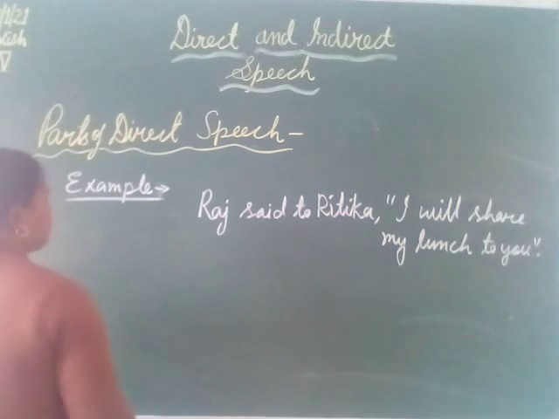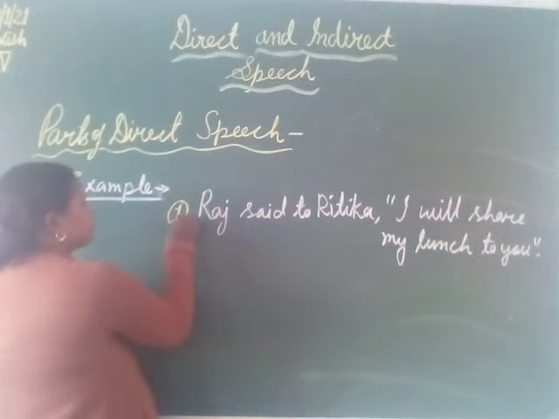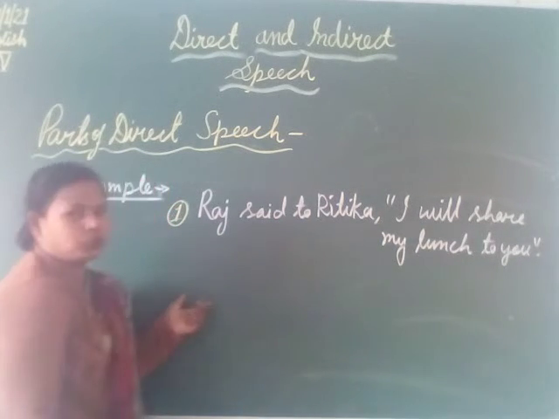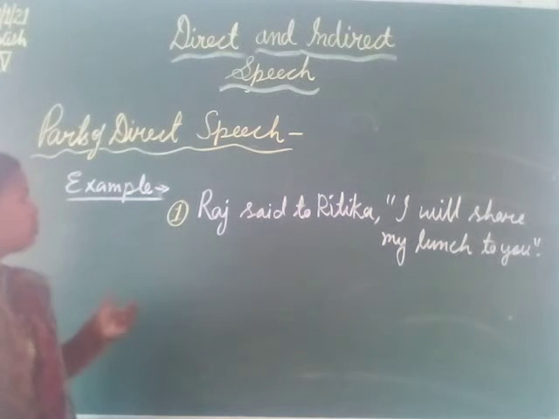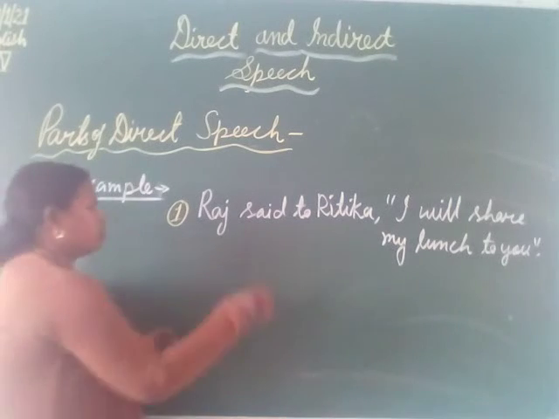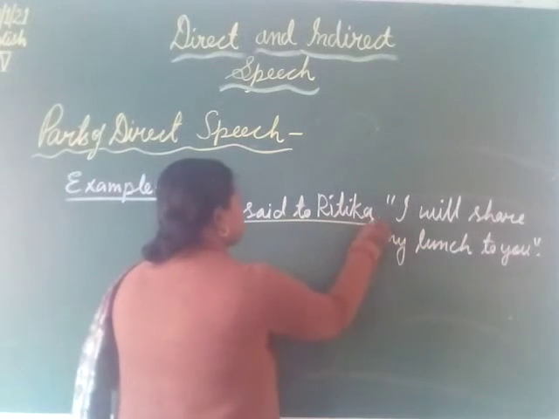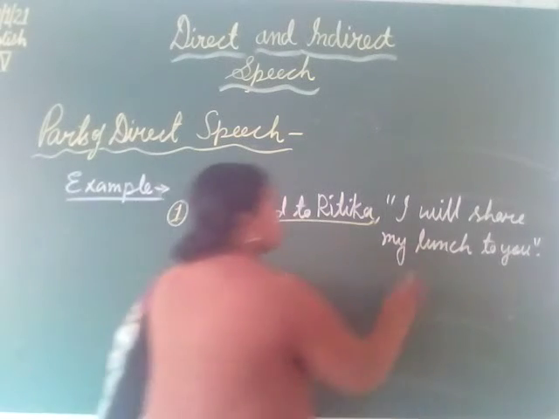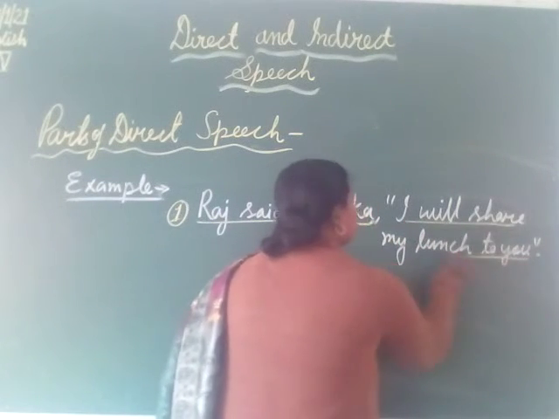Now here is an example. The same example I have taken: Raj said to Ritika, "I will share my lunch with you." Here we will learn the parts of direct speech. Mainly, a direct speech has only two parts: the first part which is outside the inverted commas, and the second which is inside the inverted commas.